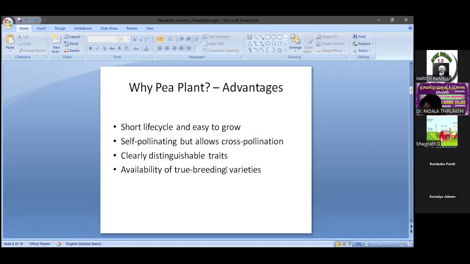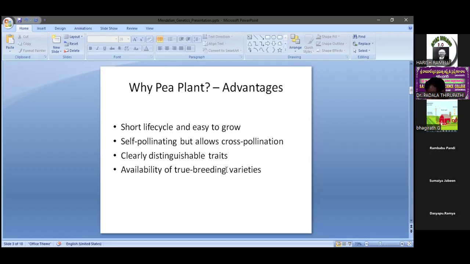Why did he choose the pea plant? Mainly, the Pisum sativum plant's life cycle span is very short, and it is easy to grow and cultivate. Naturally, the flowers are self-pollinated, but we can deliberately do artificial cross-pollination also, which is feasible in these hybridization experiments. The offspring number is also very large.